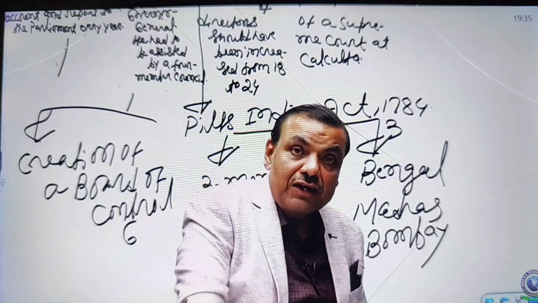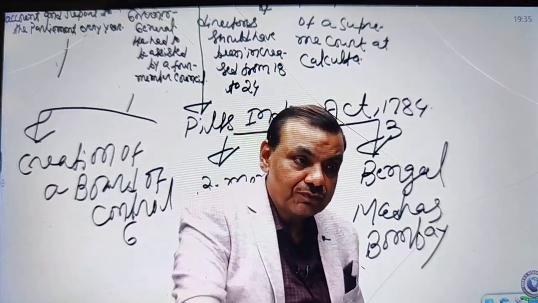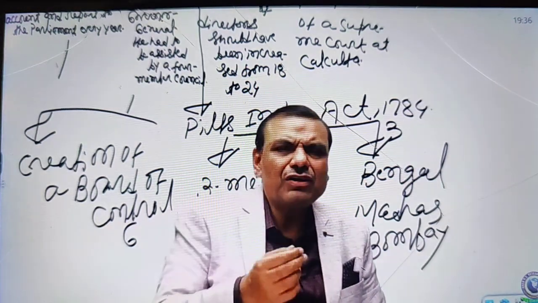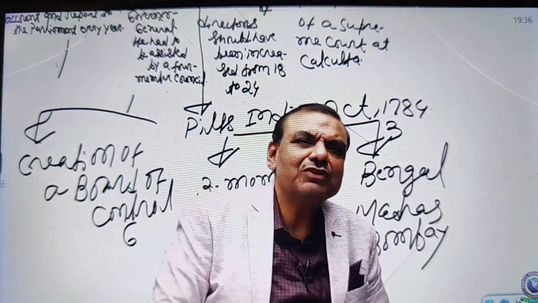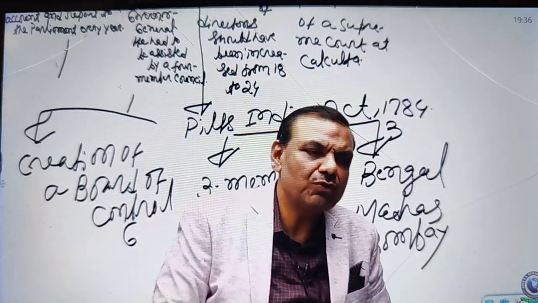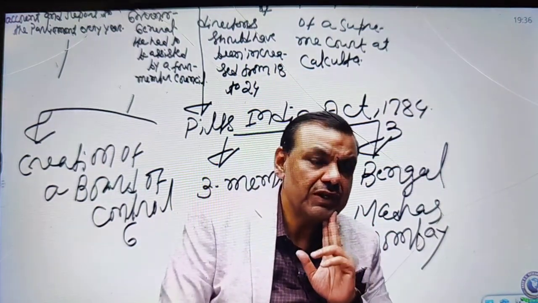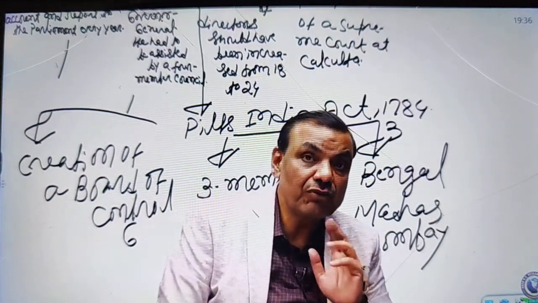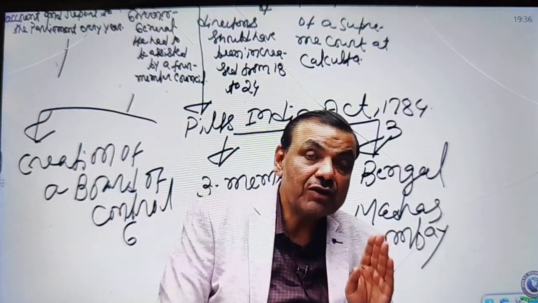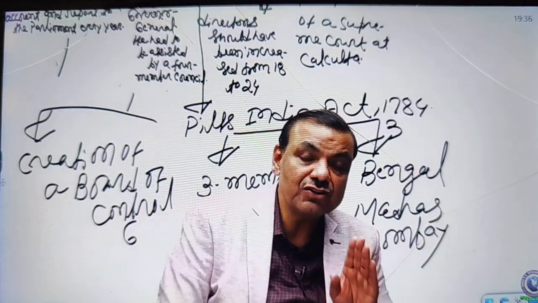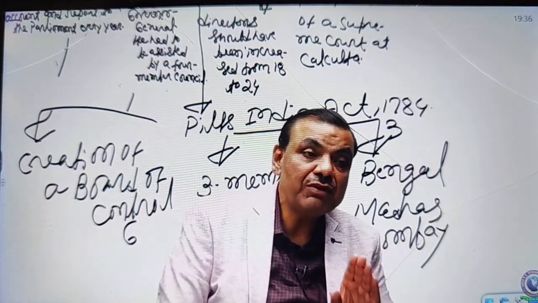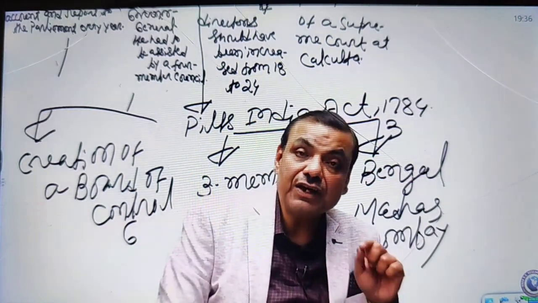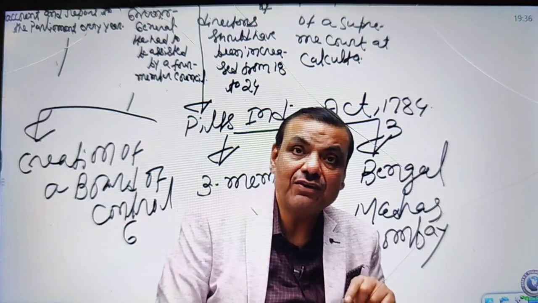Can I expect that you people are clear, or is there any confusion? Mr. Ankur is informed. It is a single provision. The single provision was that in a special condition, the Governor General could be given the right to overrule the veto. So the Act of 1781 is not too important, and the Act of 1786 is also not much important, because in the 1786 Act, when Lord Cornwallis came as the Governor General of India, he gave a prior condition. The condition was that he would take charge as the Governor General of Bengal only if he was given the power to overrule the veto of the Council. So in the Act of 1786, Lord Cornwallis was given the temporary right to overrule the veto.